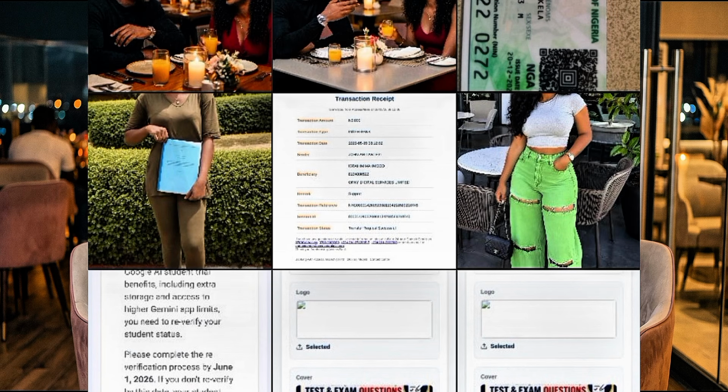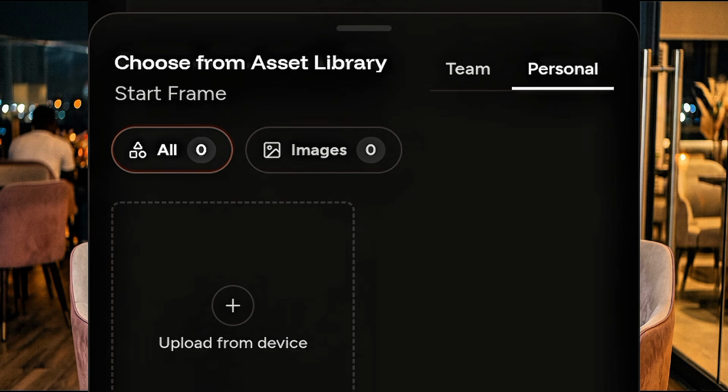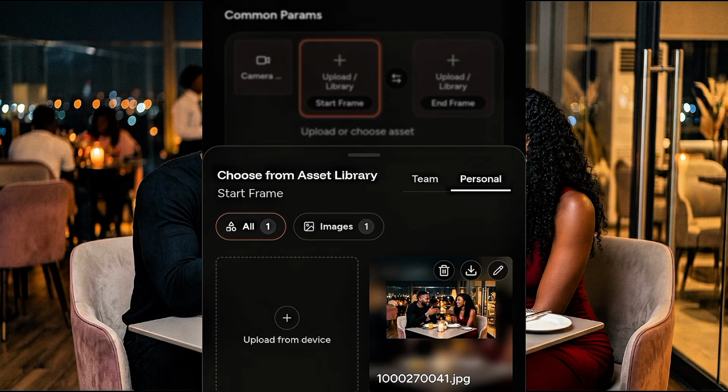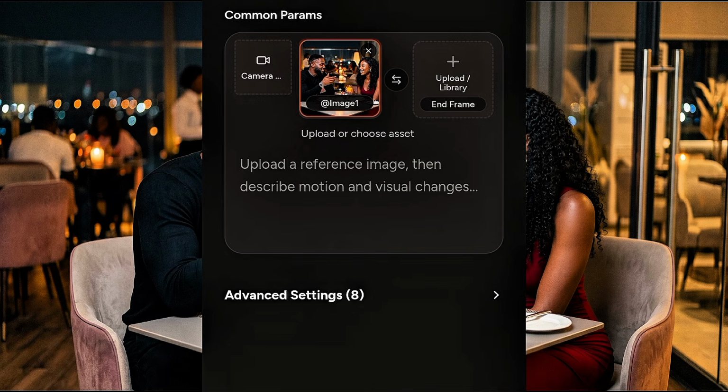Look at the image. So I'll select anyone that I want. Let me just select the first one actually. Okay, and then tap the image the way I just did, to bring it here. So my starting frame is here.